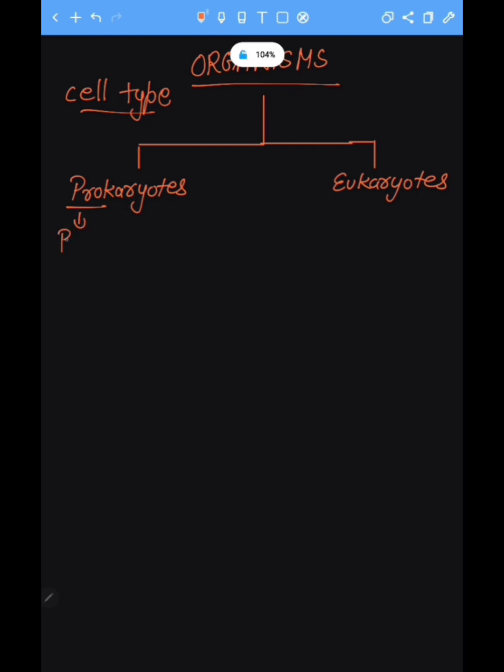Here, pro means primitive and karyotes means karyon. The word karyo always describes the nucleus. So here they have no specified nuclear membrane. That's why we use the word prokaryotes for them. So these are primitive types of organisms having no nuclear membrane. And eukaryotes, here eu signifies true.